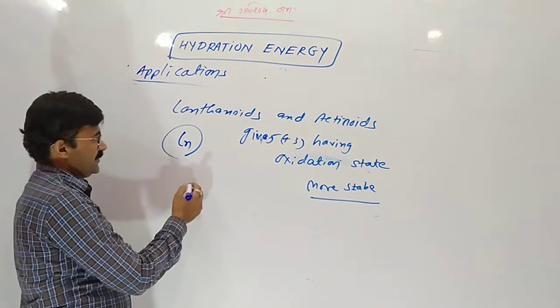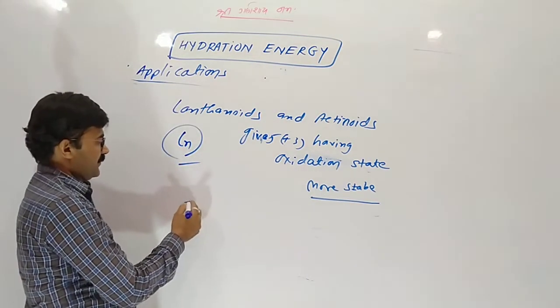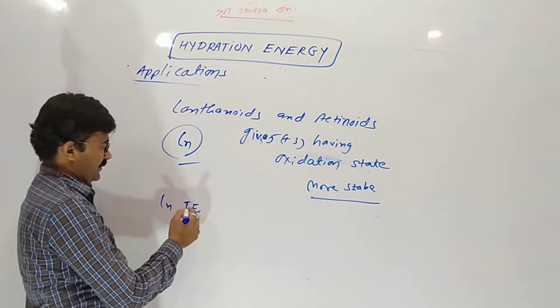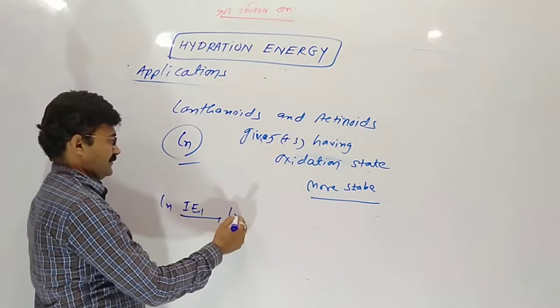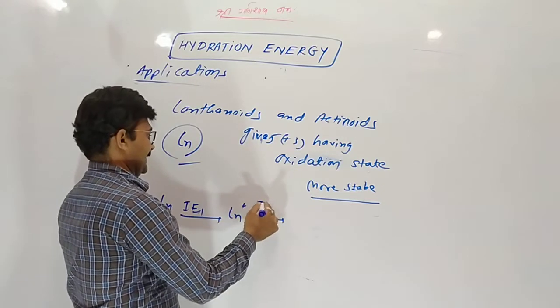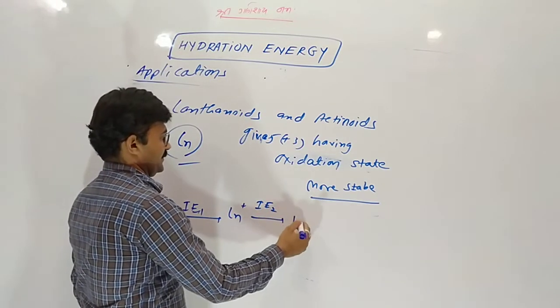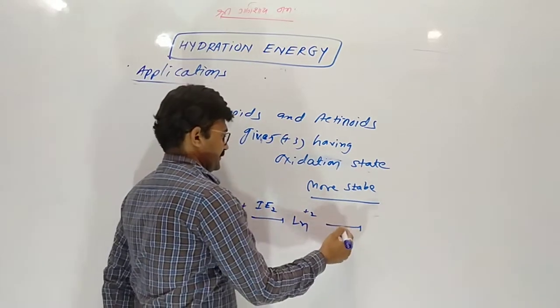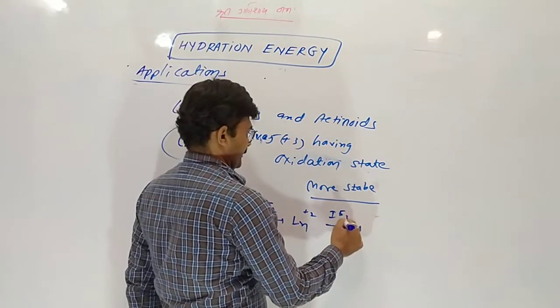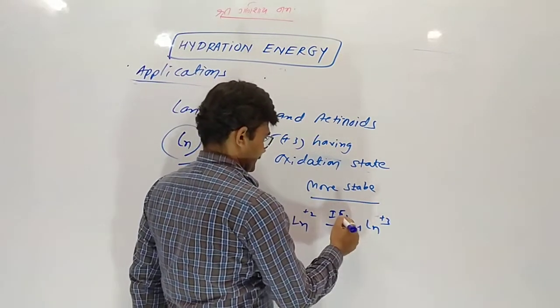Why? Actually, first ionization enthalpy of lanthanoids, then second ionization enthalpy, so it gives +2, then third ionization enthalpy is +3.